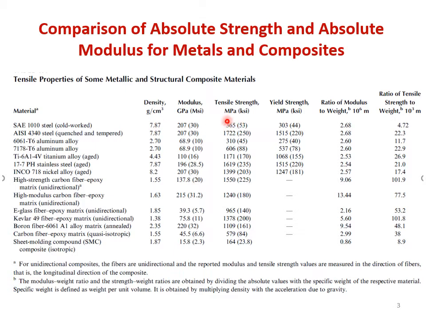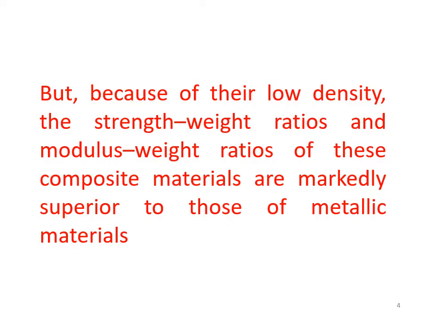That is, if you divide 365 by the product of 7.87 into 9.8, you should be obtaining this value, right? So this is the ratio of tensile strength to specific weight, that is this to the product of 7.87 into 9.8, right? Similarly, it is for the modulus.